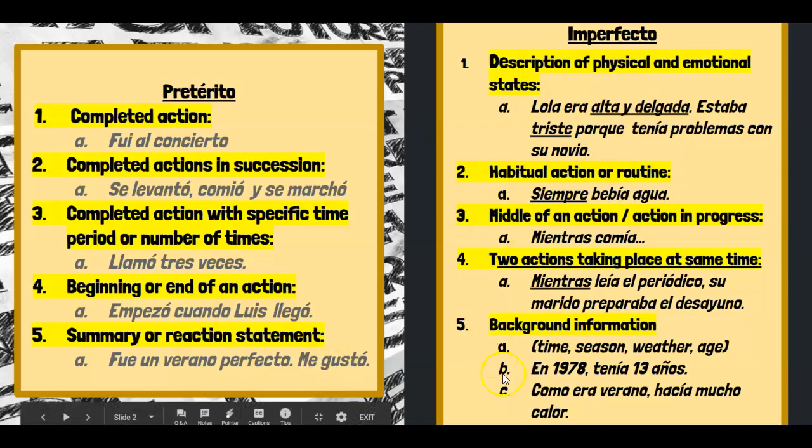Now if we look over on the imperfect side here, again, description of physical and emotional states. Lola era alta y delgada. Estaba triste porque tenía problemas con su novio. So here again, we're going over a description and emotion.